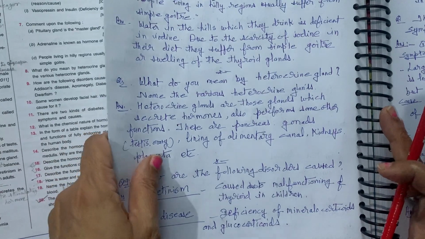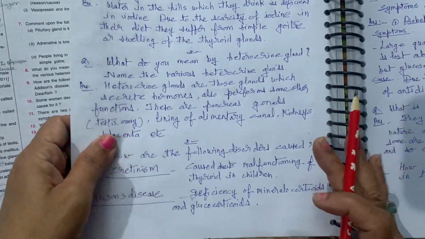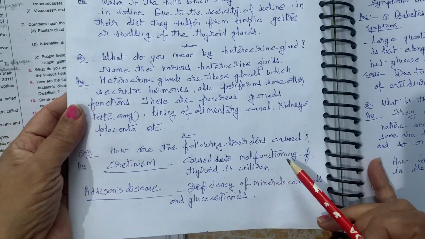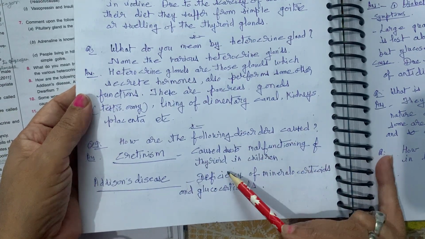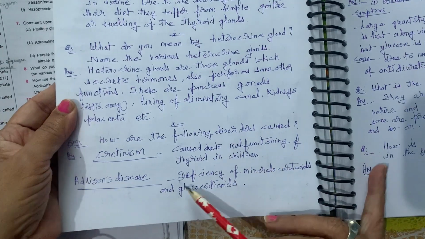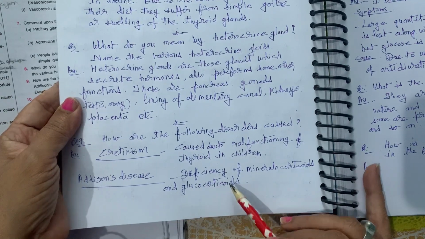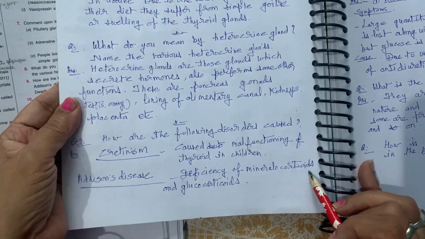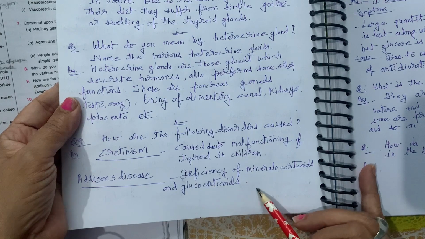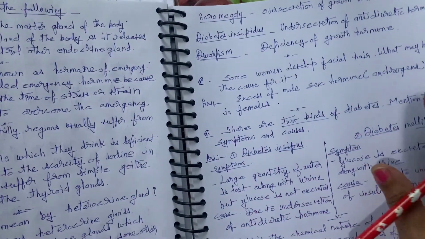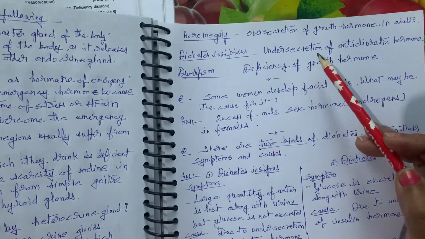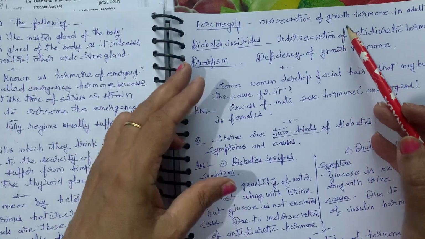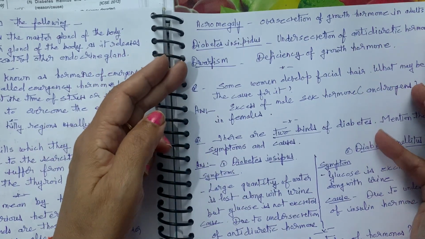How are the following disorders caused? Cretinism is caused due to malfunctioning of the thyroid in children. Addison's disease is caused by the deficiency of mineralocorticoids and glucocorticoids hormones. Acromegaly is caused by the oversecretion of growth hormones in adults.